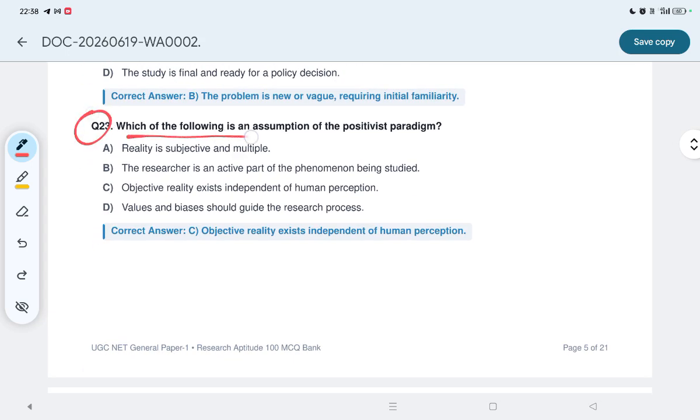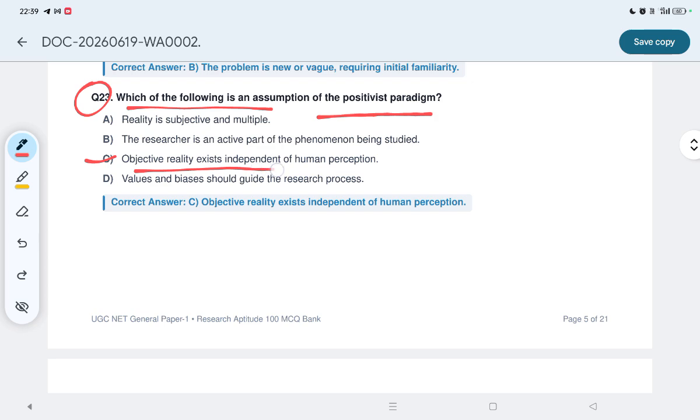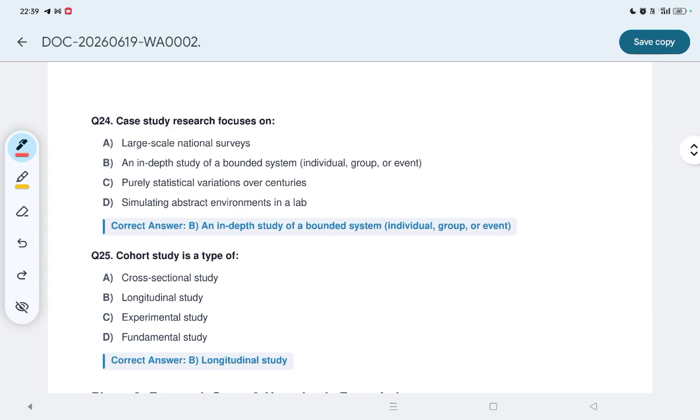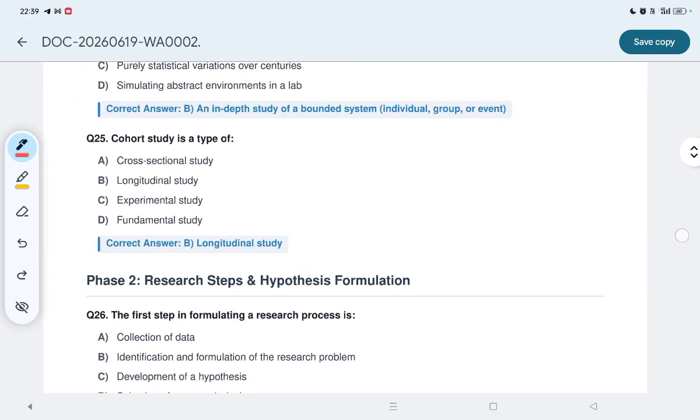Question 23: which one of the following is an assumption of the positivism paradigm? Option C is correct: objective reality exists independently of human perception. Now question number 24: case study research focuses on what? Option B is correct: an in-depth study of a bounded system, individual, group or event. Let us see question number 25.